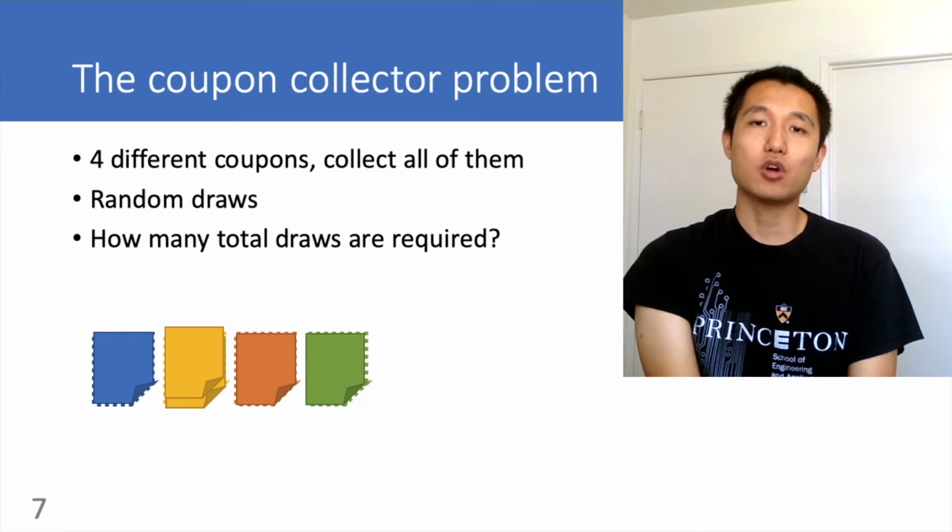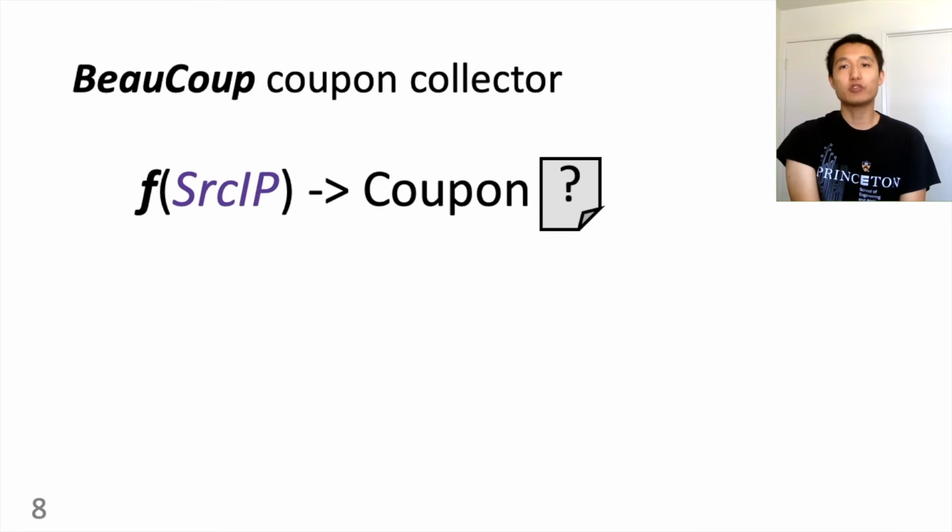Now, let's think about why coupon collectors are a good tool to solve a single query. Naively, if we map each IP address to a coupon, then we have 2 to the power of 32 coupons. We can do distinct counting by collecting coupons, and then just count the coupons. But that costs too much memory space and memory access as well, as we need to collect the coupon for each IP address. We need a better formulation with fewer coupons, and not all packets map to a coupon. So here's the design.